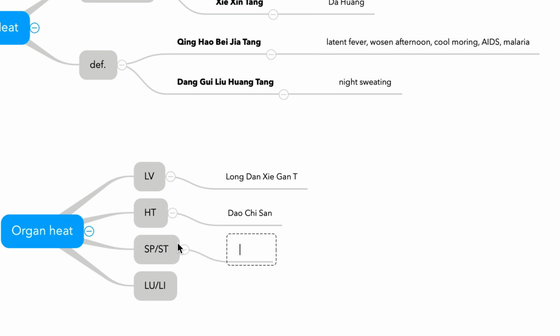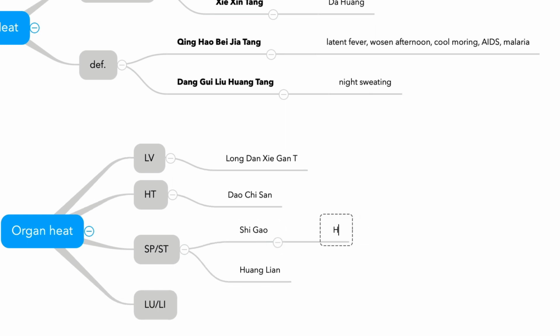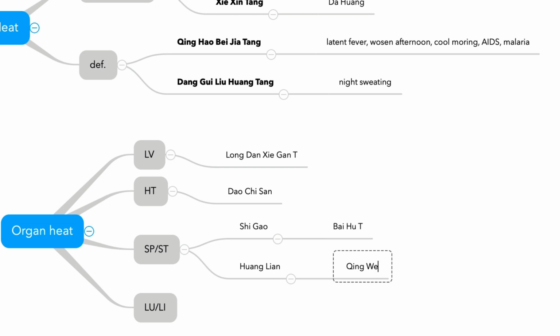It goes to the gastrointestinal system. First, not spleen but stomach. Shigao. There are formulas with Shigao, and also formulas with Huang Lian, because they both treat stomach heat. The same thing applies to the national examination too. There are a bunch of more formulas with Shigao, but in CALE, only one formula. Bai Hu Tang. And Huang Lian, Qing Wei San. Wei means stomach. Clear stomach heat formula.